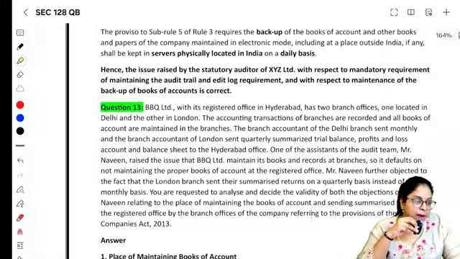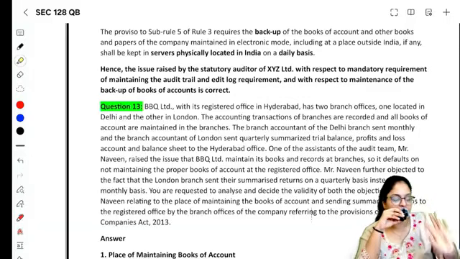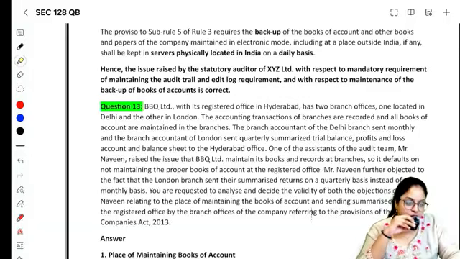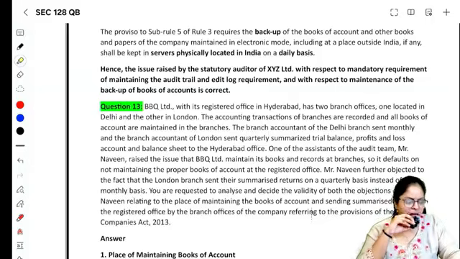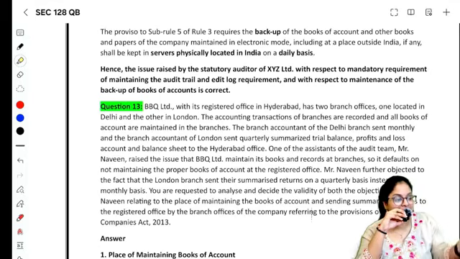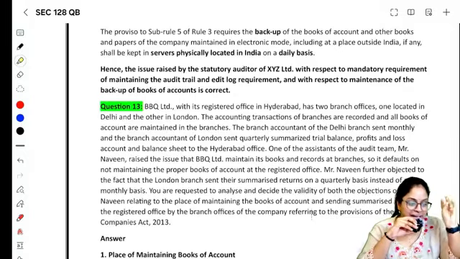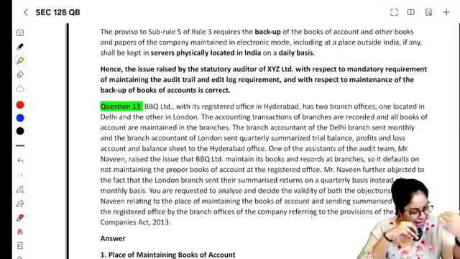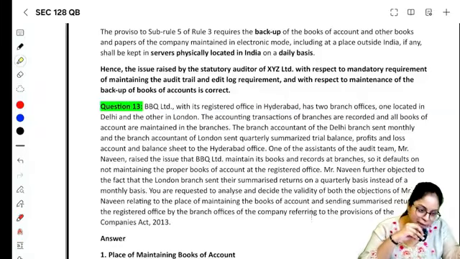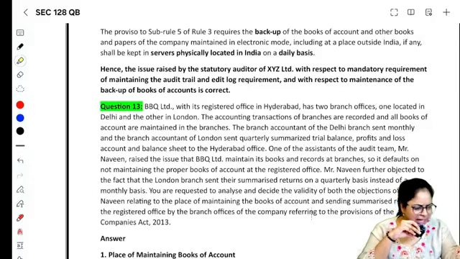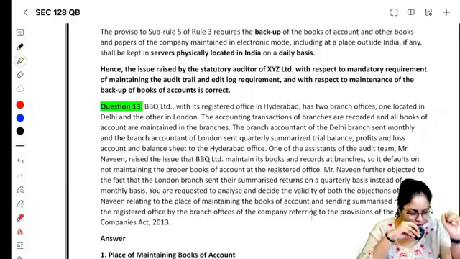அடுத்தது பாரு. BBQ Limited with its registered office in Hyderabad has 2 branches, one located in Delhi and other in London. The accounting transactions of branches are recorded and all the books of accounts are maintained in the branches itself. பிரச்சனை இல்ல, branch-லயே maintain பண்ணலாம். The branch accountant of Delhi branch sends a monthly and the branch accountant of London branch sends a quarterly summarized trial balance, P&L and balance sheet. We told in case you have branches in India or outside India, they have to give PSR, periodical summarized returns. இதுல Indian branch, Delhi-ல இருக்கிற branch மாசா கொடுக்கலாம், லண்டன்ல இருக்கிற branch quarterly கொடுக்கலாம். We have already studied that in case your branch is outside India, நீ quarterly கூட கொடுக்கலாம், எந்த பிரச்சனையுமே கிடையாது.